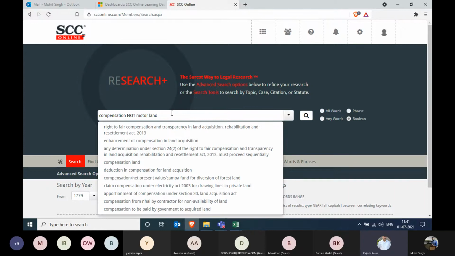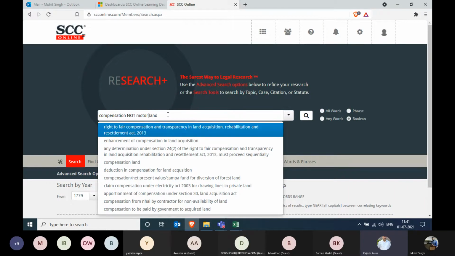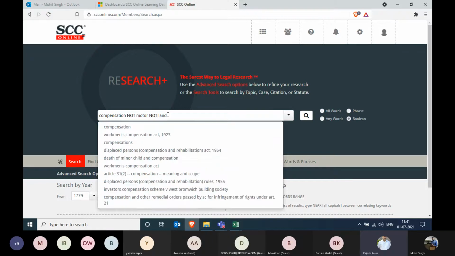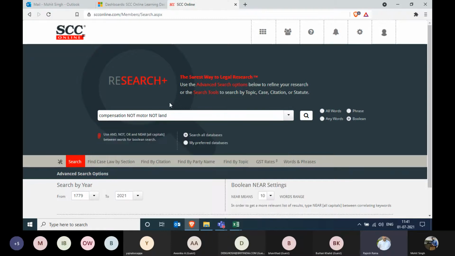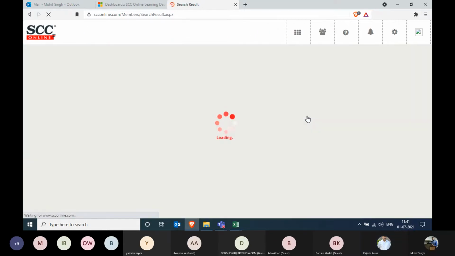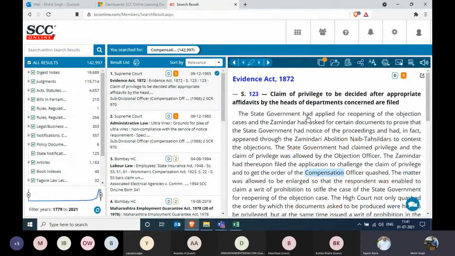And in between, I'll type the NOT operator between motor and land also. So I can use this operator more than once. That's what I wanted to tell you. Now just enter, start the search, and these two categories will not be included in the results. So as you can see over here, you get the compensation judgments minus those two, whether it is motor or land acquisition.